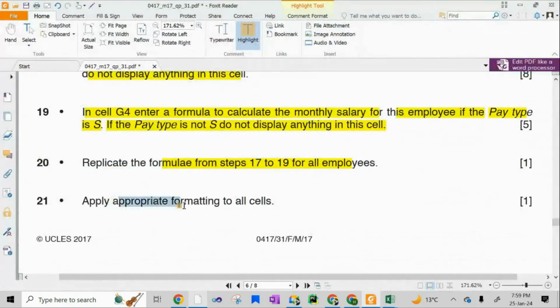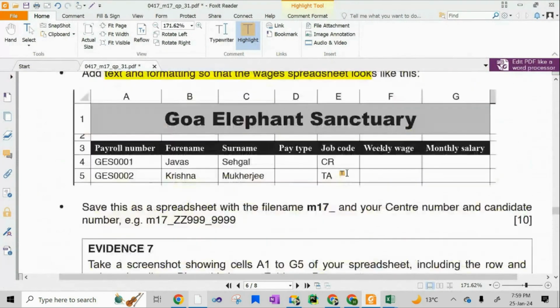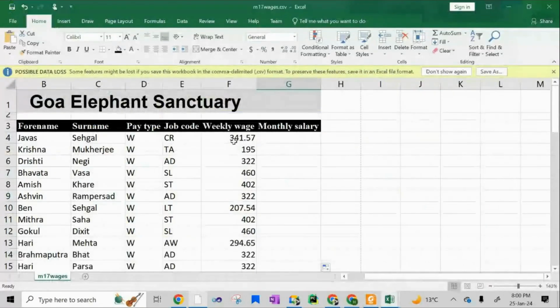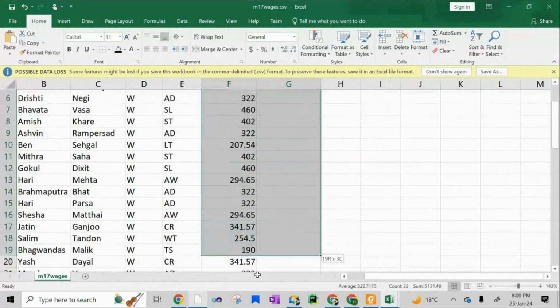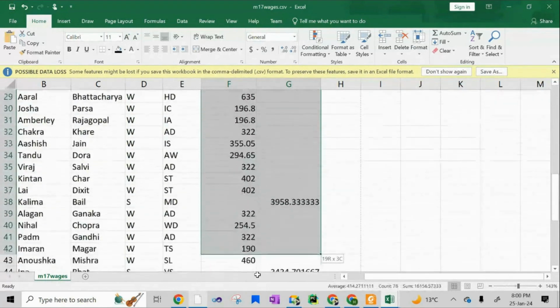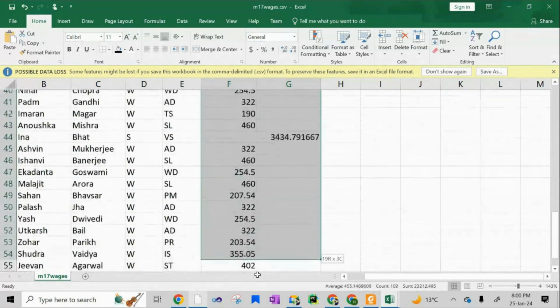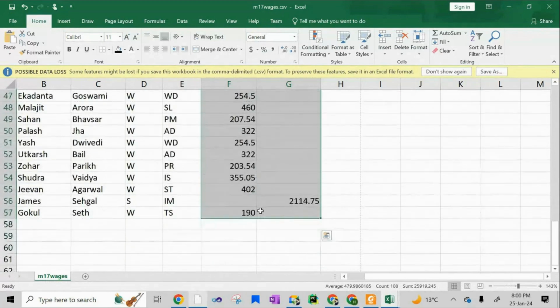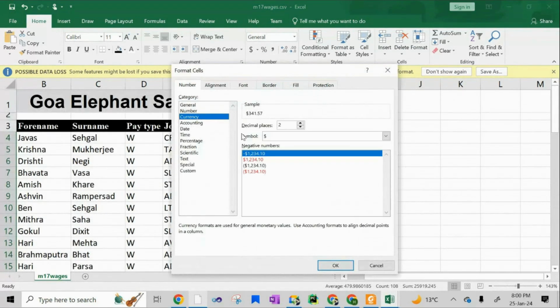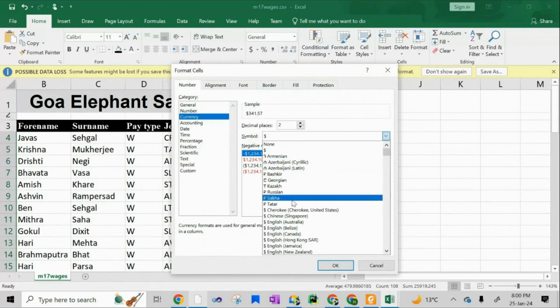And then apply appropriate formatting to all cells, that is all currency values are in Indian rupees to two decimal places. So weekly wage and monthly salary are my currency values. These should be, I'm going to select all of them, go to number, they should be in two decimal places and Indian rupees.